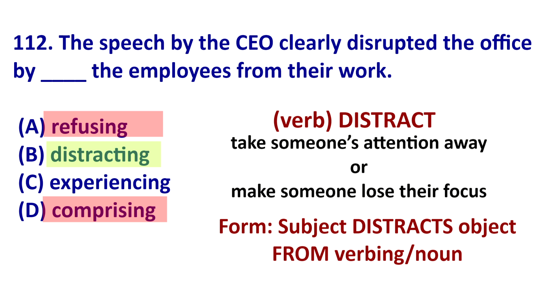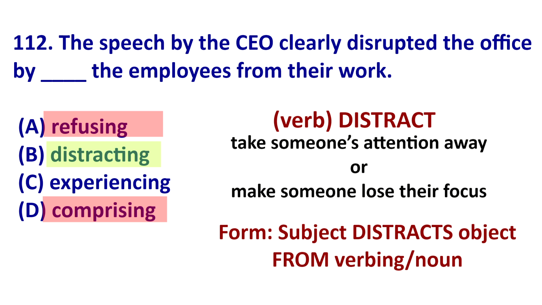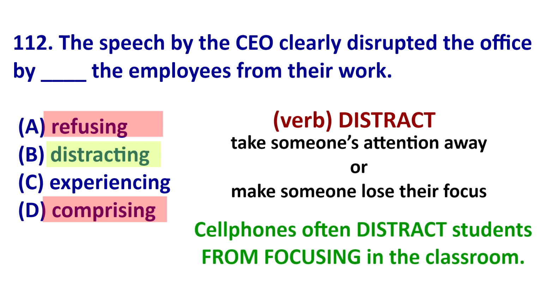So notice with distract, you can say somebody or something distracts someone from a noun or verb-ing. This is what we call a reductive or reverse causative verb, because you're taking the person away from something. Here's another example. Cell phones often distract students from focusing in class. Okay, so we see the best answer here is distracting.